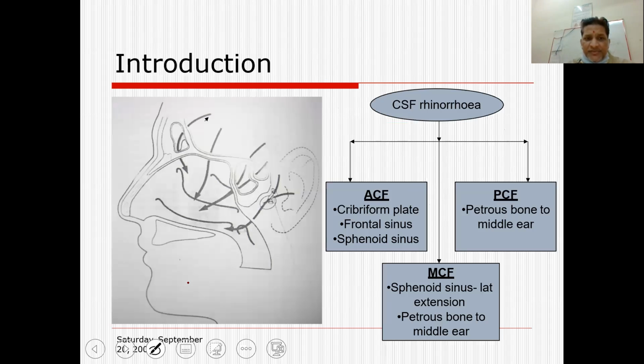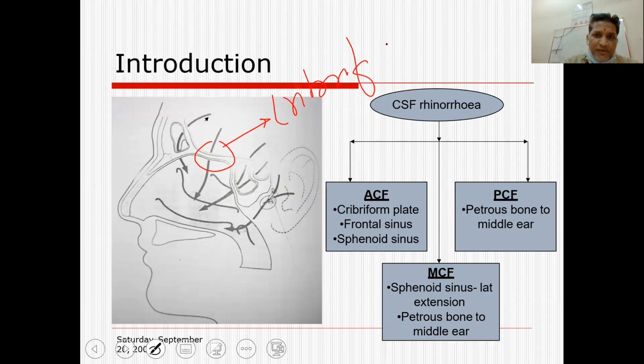So these are various routes through which a CSF leak can occur and CSF can present into the nasal cavity. The most important location, or focus, of the leak is through the cribriform plate.